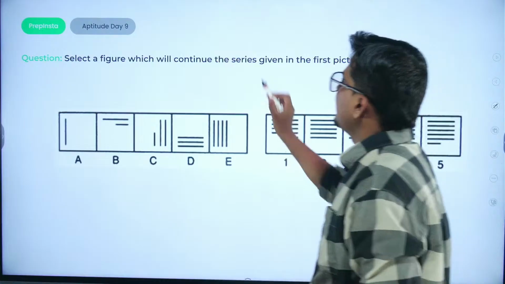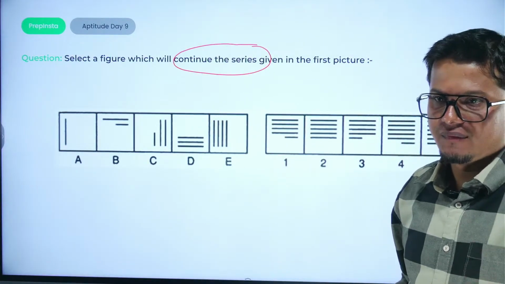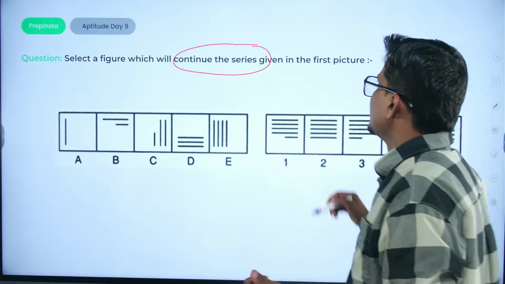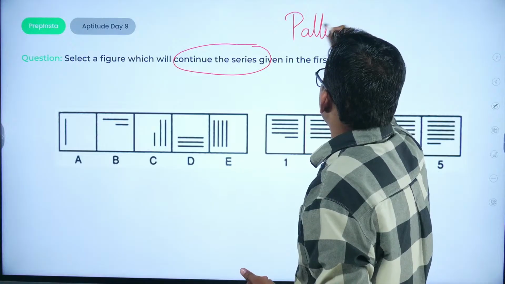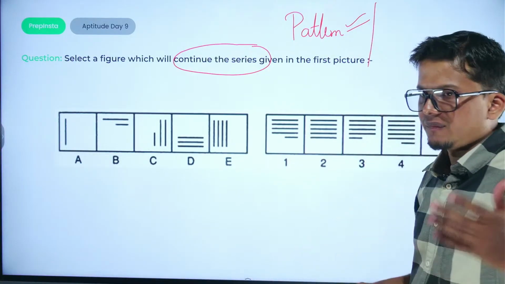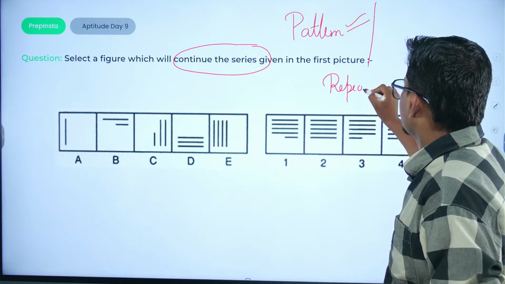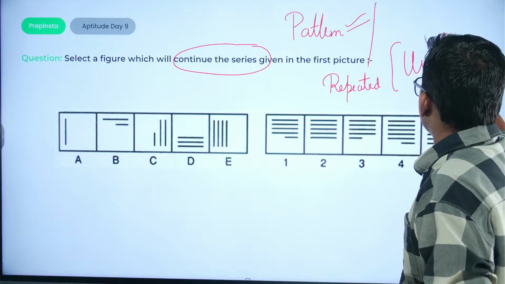Okay, so we continue with series based questions. Select a figure which will continue the series given in the first picture. So here what we have to do is find the pattern, whatever pattern is being given, and on the basis of the clues we have to see what has been repeated here. Okay? So here all you have to do is use logic.